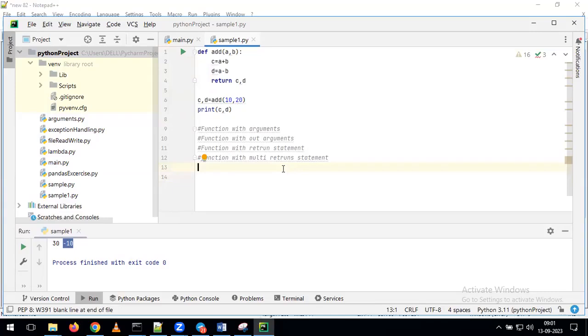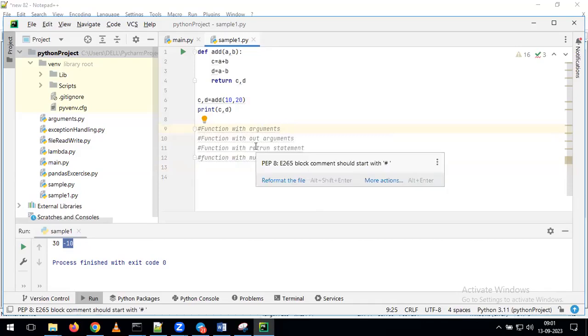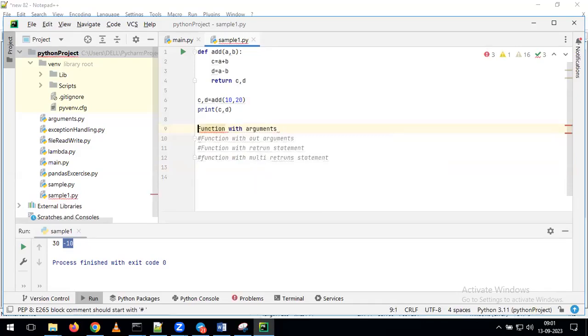One more small piece of information. As part of writing the script, if you want to write some line and comment it out, how can we comment? Just give the hash symbol. By giving the hash symbol, you can comment it. What is the other option? We can give single quotes, double quotes or triple quotes.